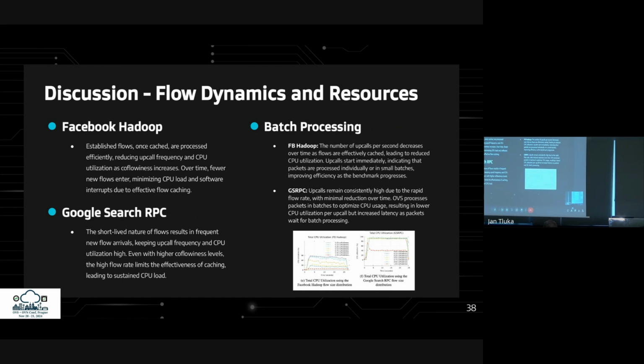For batch processing, the Facebook trace shows a drop in upcalls as flows are cached, reducing CPU utilization. In the Google trace, upcalls, software interrupts, and CPU load remain high because OVS is batching packets, which increases latency but optimizes CPU usage per upcall.